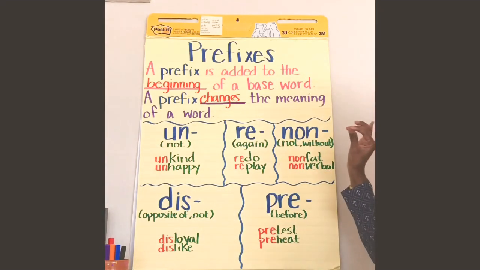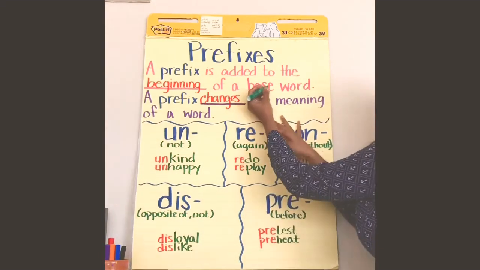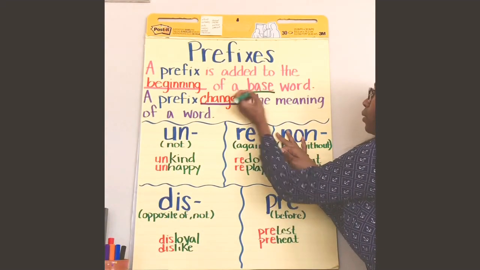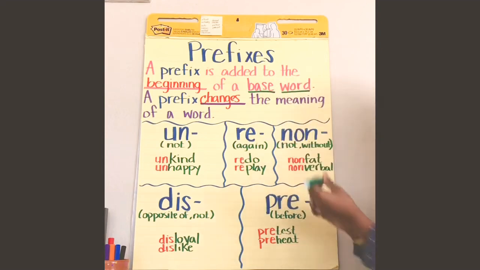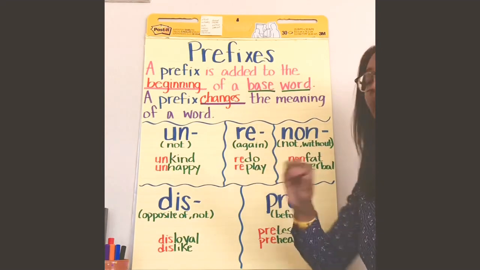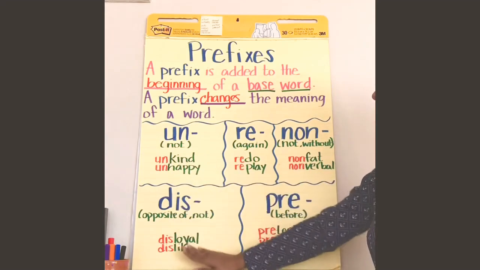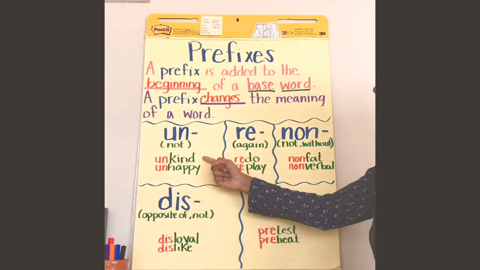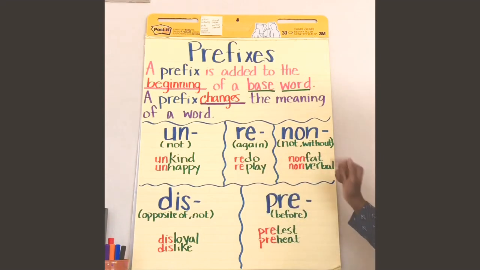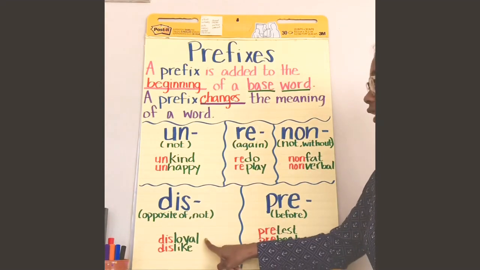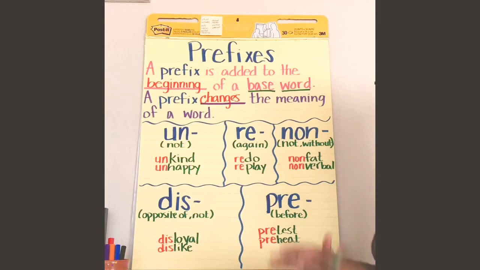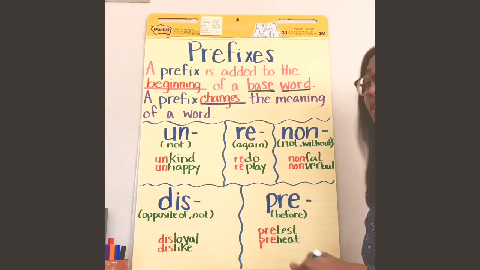So let's pay attention to the base words, okay? Because in order to identify the prefix, you must know what the base word is. All of our base words here are in green, and you'll see kind, happy, do, play, fat, verbal, loyal, like, test, heat. These are all words that can stand on their own.